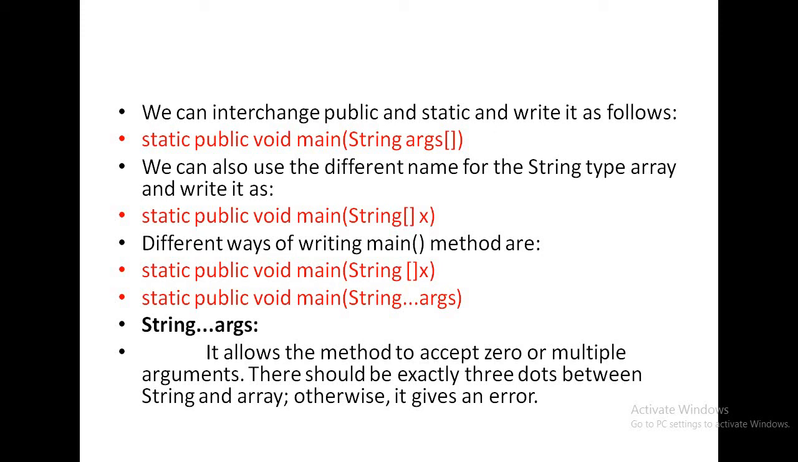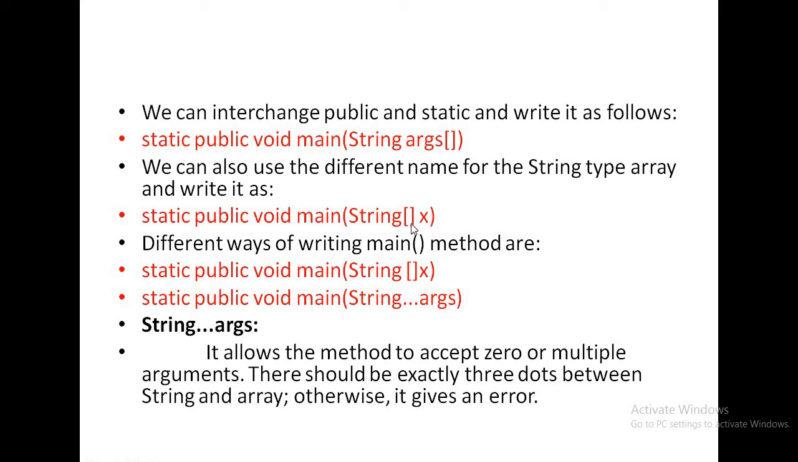Then what are the different changes in the main method? Instead of public static, you can also write static public void main String args. Okay. We can also use a different name for the String type of array. Okay, String x instead of args, you can write x, or the array symbol can be before the variable. Okay. Static public void main String x. This is also right. And static public void main String triple dot args is also right.